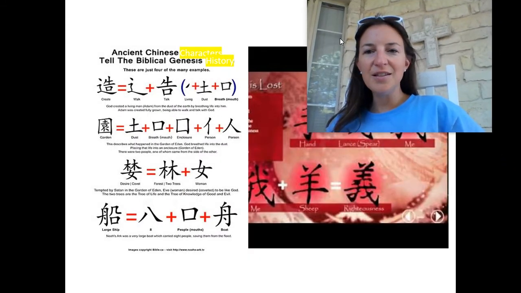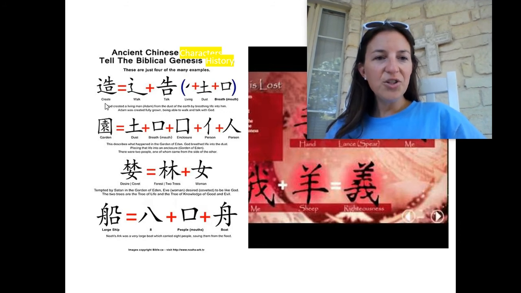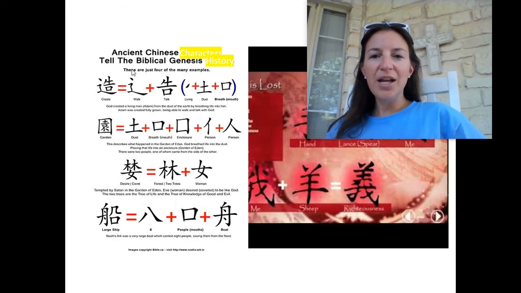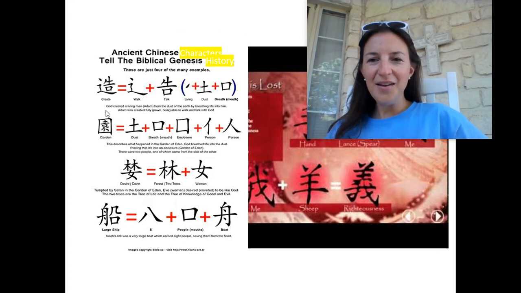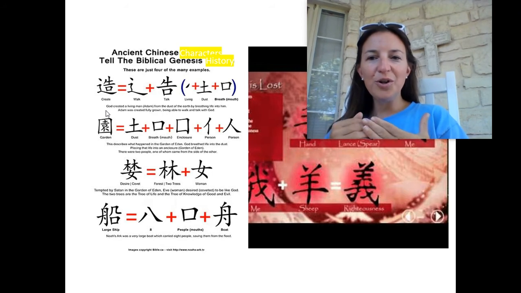Okay, so let's look at these Chinese characters and see where we got create. In the ancient Chinese character, we form create with walk plus talk, and talk is a combination of living, dust, and breath. Compare that to your design for create. Perhaps different. Let's look at how the Chinese character create perfectly reveals the very beginning of history and kind of hides as a treasure that truth of who first created who.